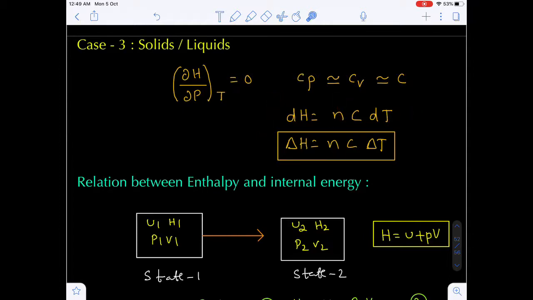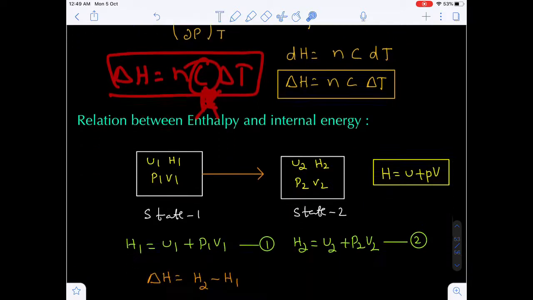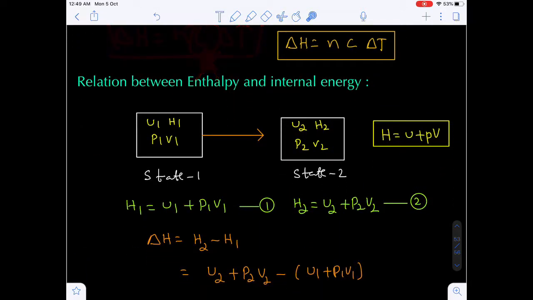If you integrate on both sides, from lower limit to upper limit, you will get delta H is equal to NC delta T. Remember, we should not write Cp, we should not write Cv, only we have to write C.